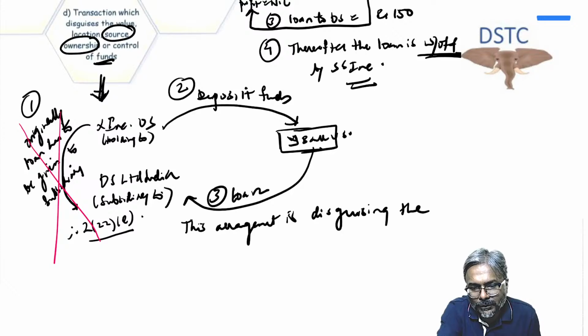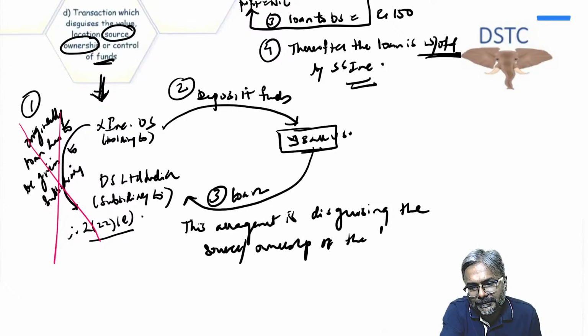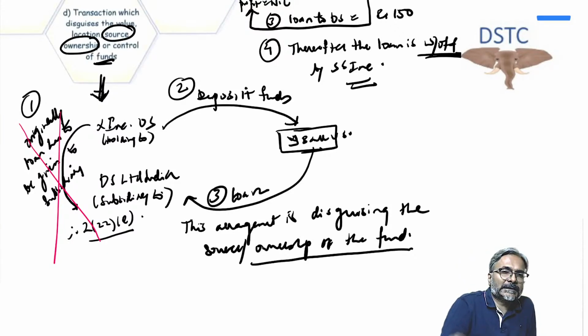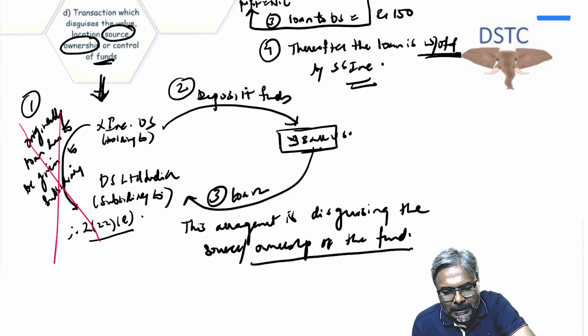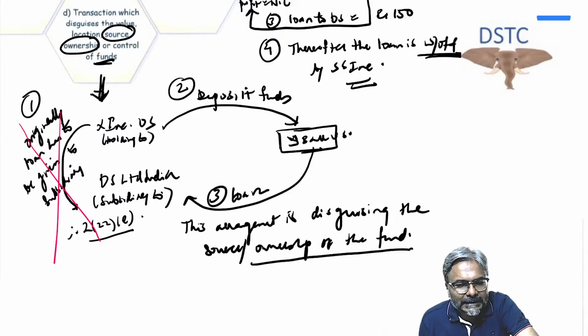Disguising the source or the ownership of the fund? Can we say that? It is disguising the source or the ownership of the fund, and because it is disguising the source and the ownership of the fund, therefore what, students? Therefore, in that particular case, the GAAR provision can be made applicable. Therefore, the GAAR provision, students, can be made applicable.